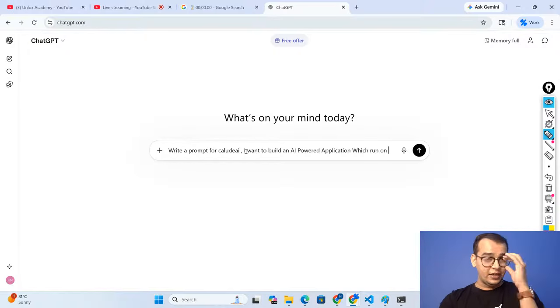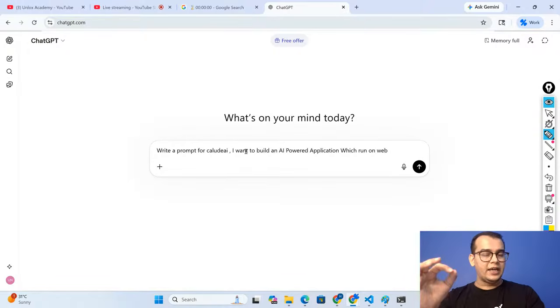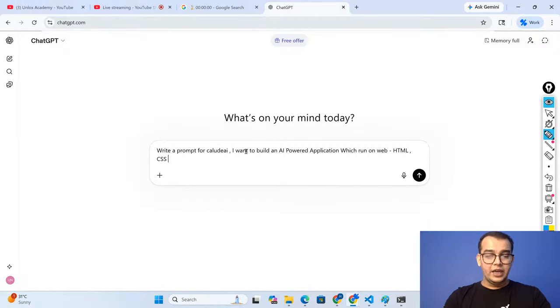It doesn't matter. Right now I'm going with web because you guys can host it live in this session, which runs on HTML, CSS, and JavaScript. The basic one, because if you need any kind of change as a beginner, you can understand the code as well. HTML, CSS, JavaScript should be there on the web.